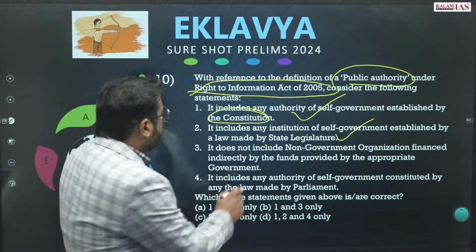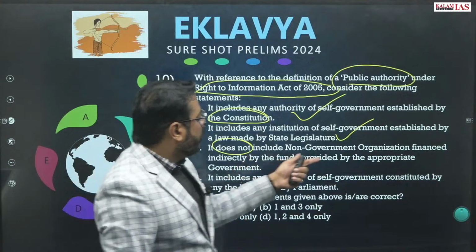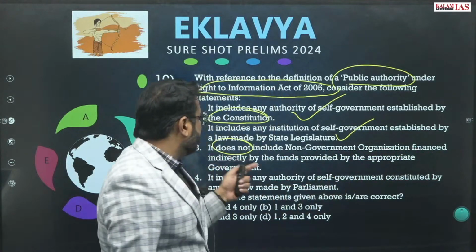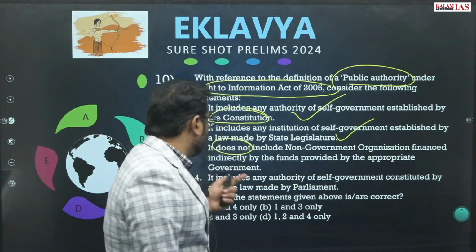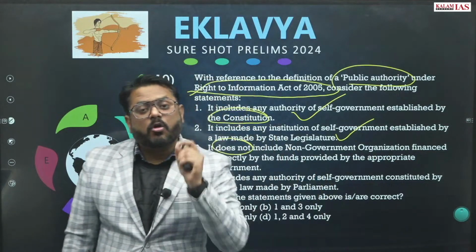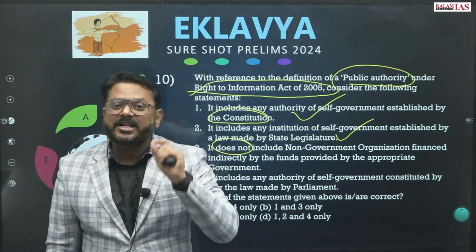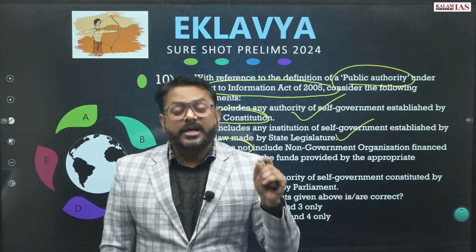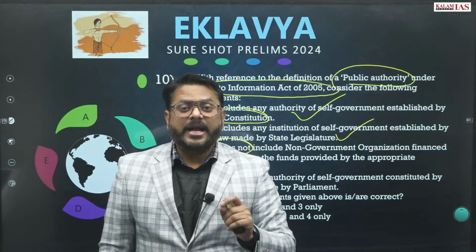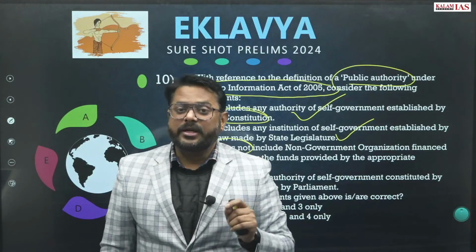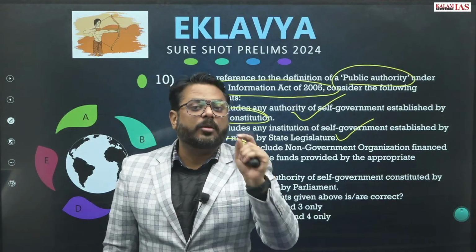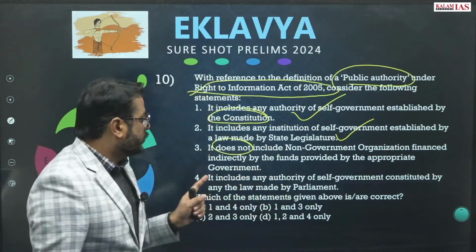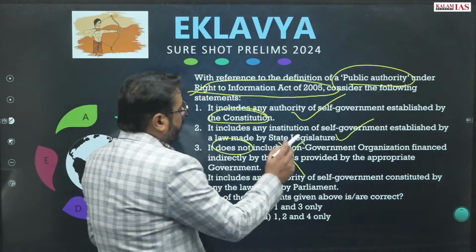It does not include non-governmental organization financed indirectly by the funds provided by the appropriate government. So if any non-governmental organization is being financed by the appropriate government, it has to come, right? It will be a public authority and they will be coming under the Right to Information Act, right? So this statement is wrong.